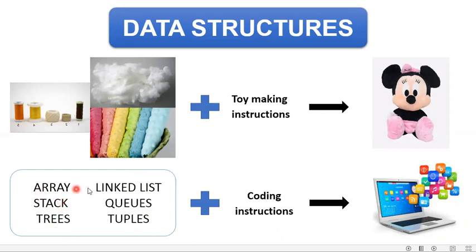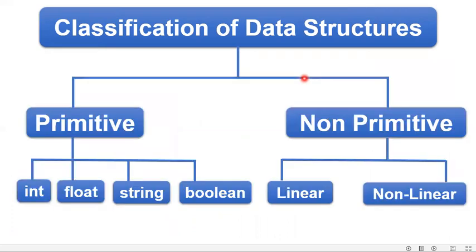We can either go for arrays, we can either go for stacks, queues, or tuples. So taking a decision at the right time is also again very important. Next, classification of data structure. Now we need to understand that on what basis can we decide which data structure is suitable for the given situation. So there are two types of data structures. One is primitive and second is non-primitive.